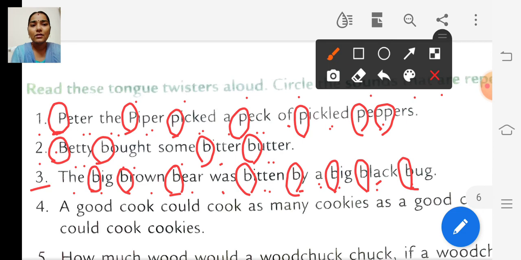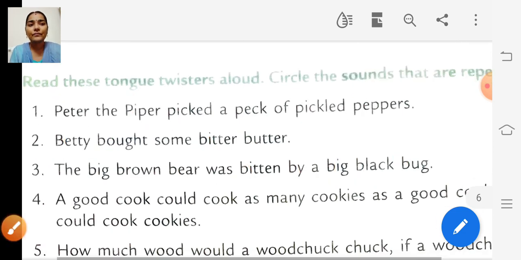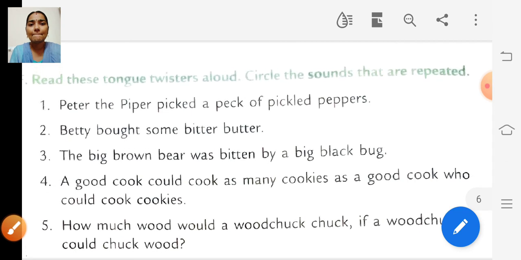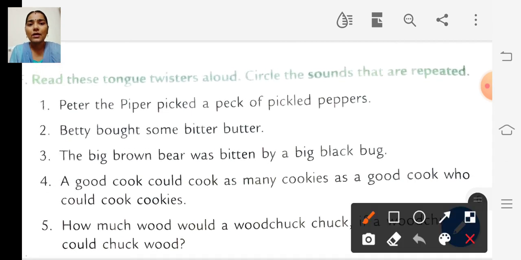Okay, so the next sentence is: a good cook could cook as many cookies as a good cook who could cook cookies. So in this sentence, which sound is repeated?